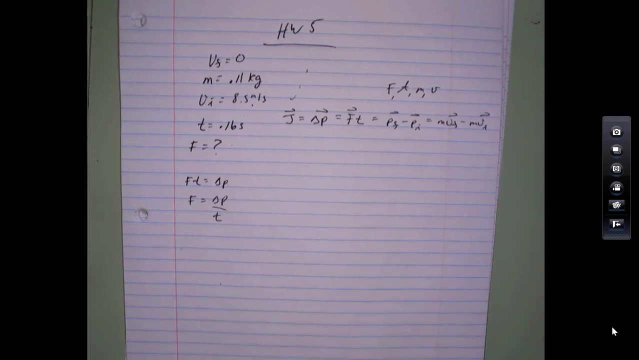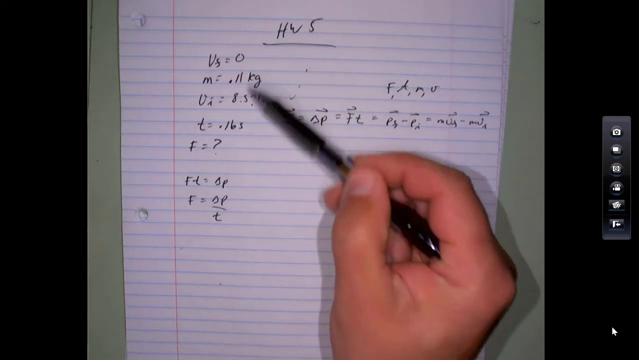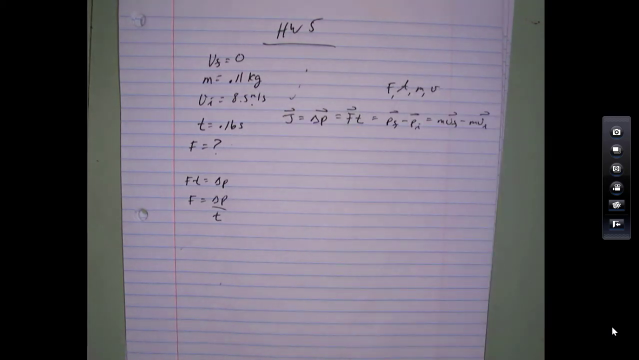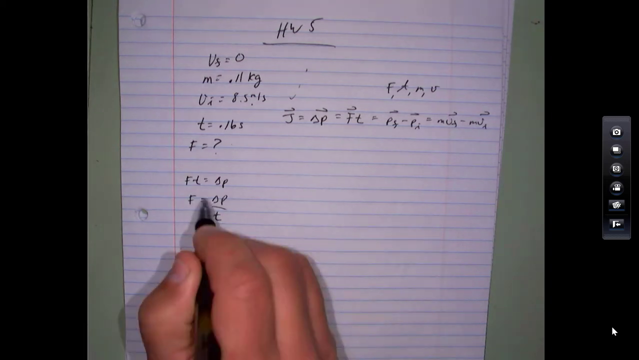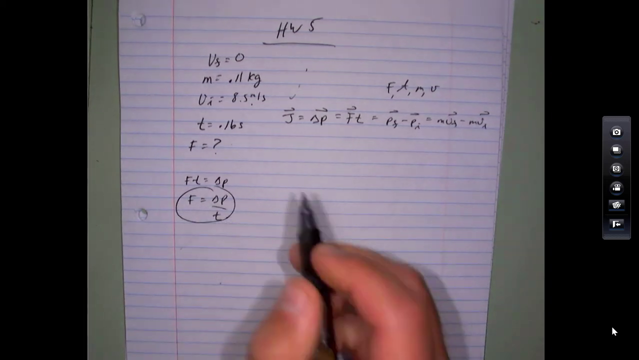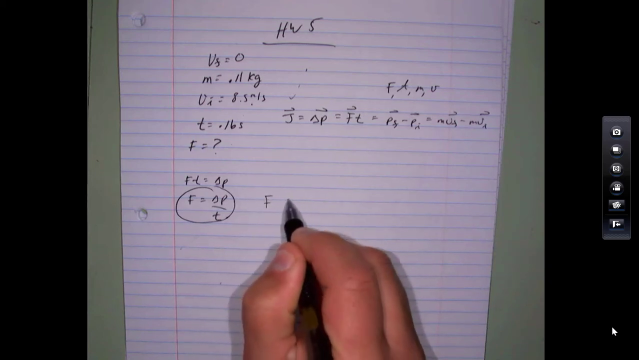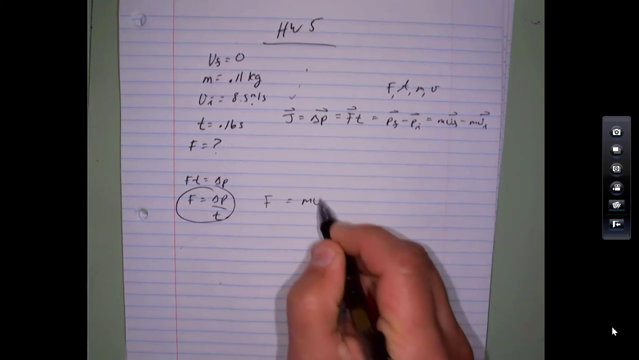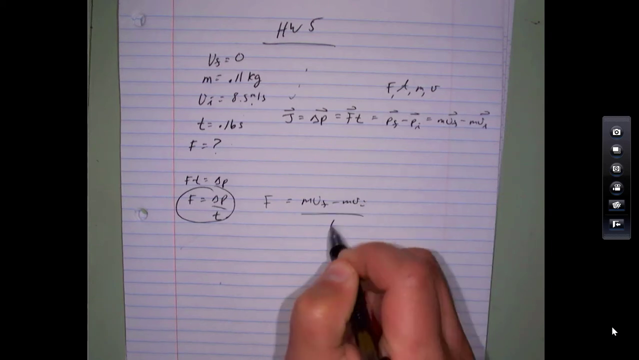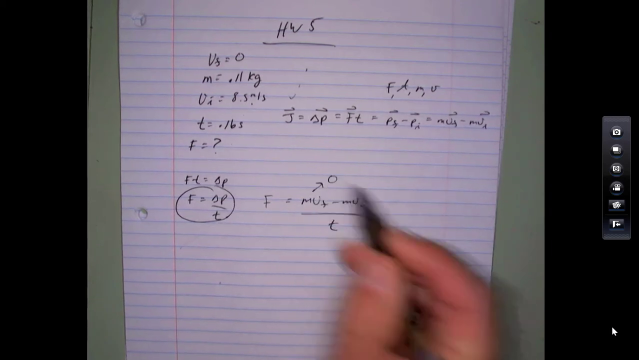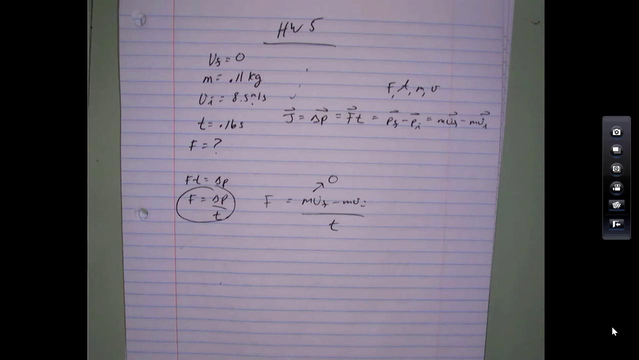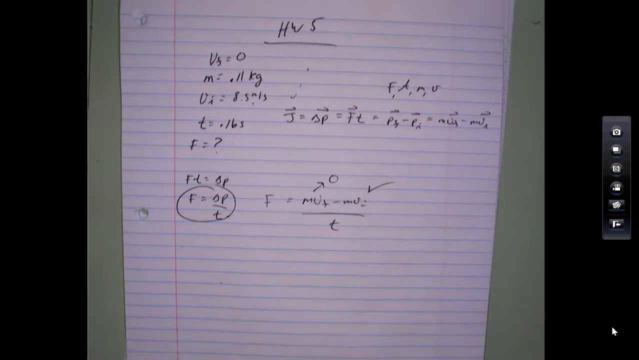Okay, so back to this problem. We're given mass, velocities, and time, and we're looking for force. It's a perfect candidate for the impulse relationship. Here's the form we could use. Force is m v final minus m v initial, divided by the amount of time. The final speed is 0. This will come out negative because the force is in the opposite direction to the motion. The question just wants the magnitude of the force, so take the absolute value.